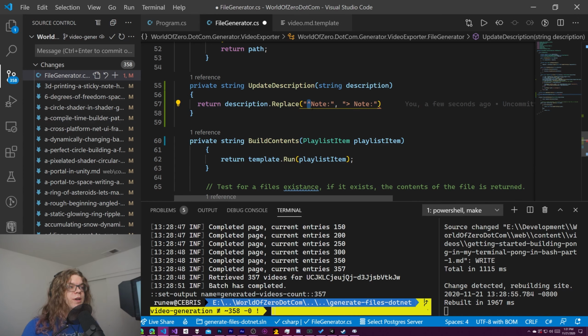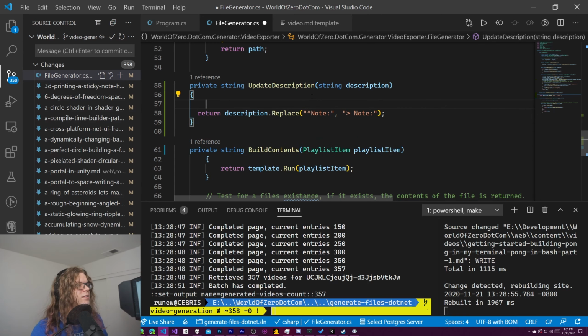The reason we need that character is because if we remove it, it will find every instance of note and replace it with something. And we do not want that because that is not going to do what we think it's going to do. And it's going to result in some really unreadable and gross stuff. I don't think this is going to work though. So we're going to do some regular expressions.